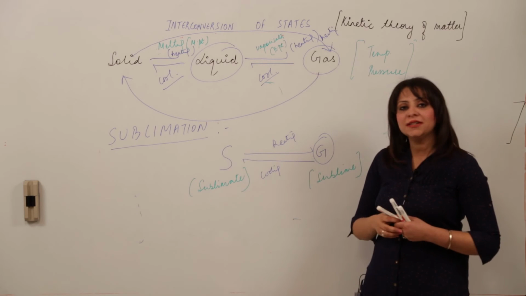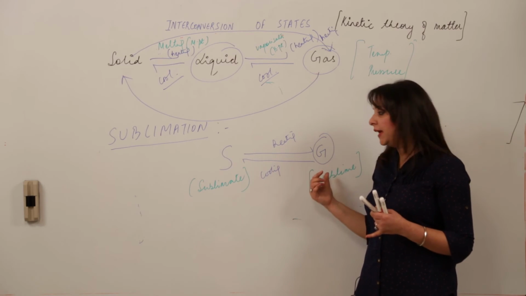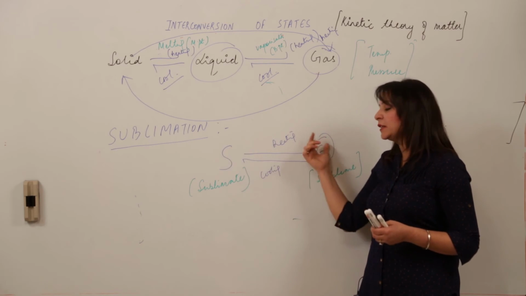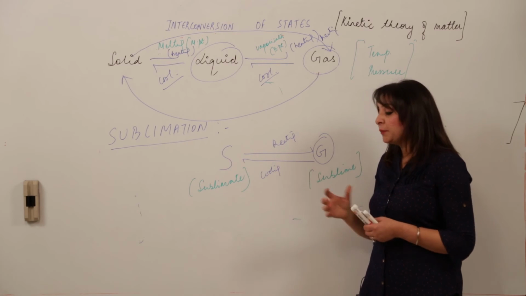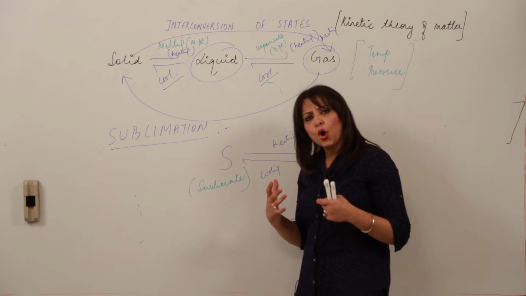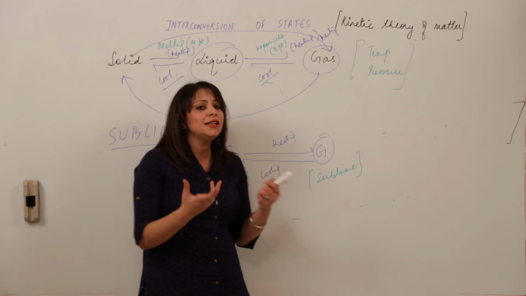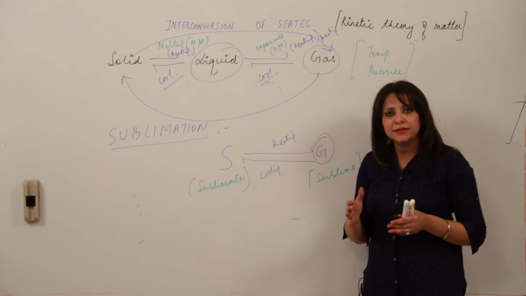So sublimation consists of sublime and sublimate. Sublime is the gaseous state, sublimate is the solid state. It's solid to gas by heating, gas to solid by cooling: sublime and sublimate. Now the question comes, can all solids directly form the gaseous state? Can any solid, on heating, skip the liquid state and form the gaseous state?